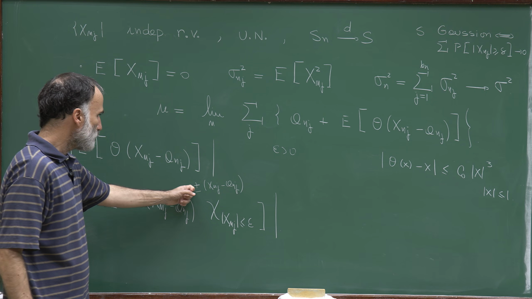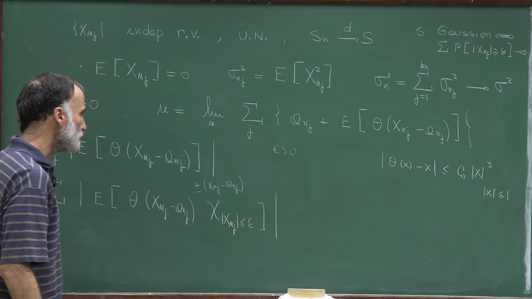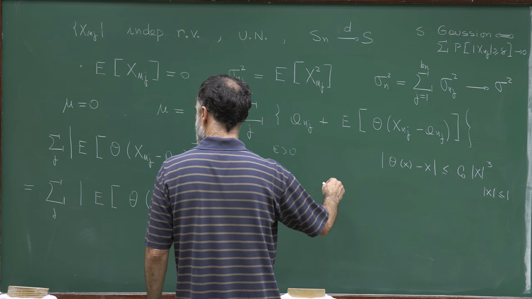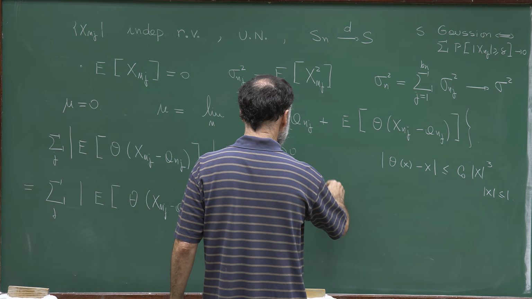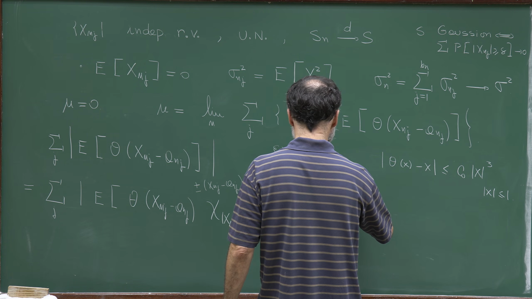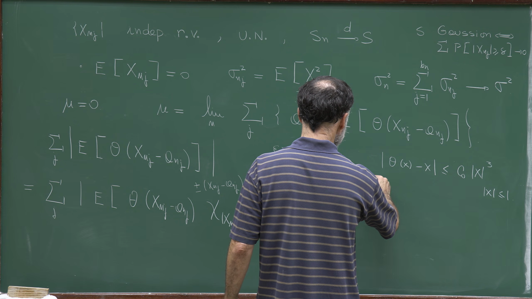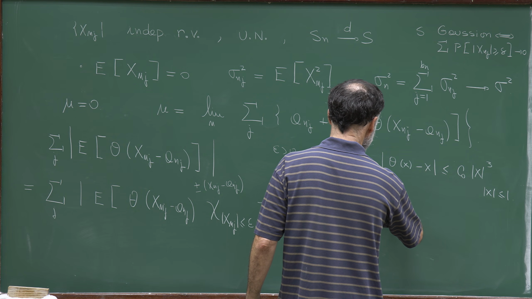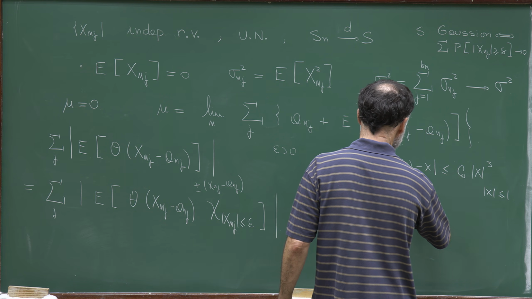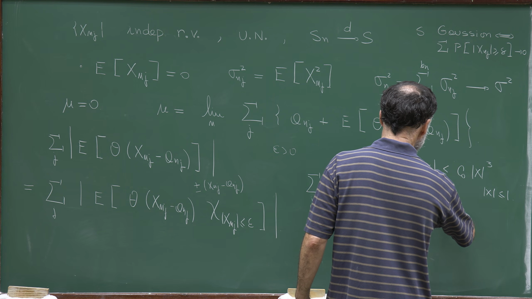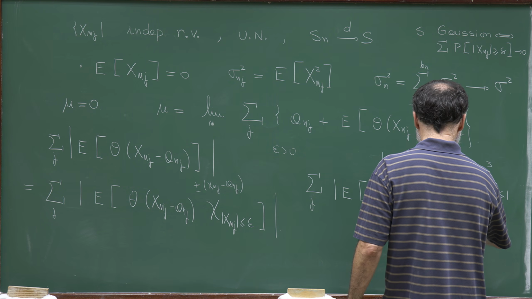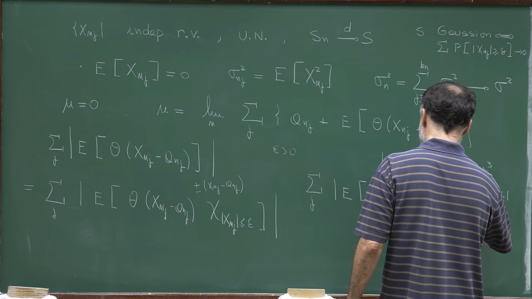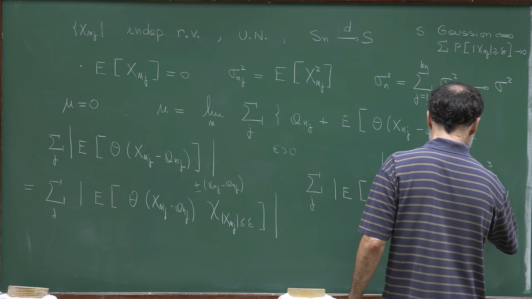So I have the piece with plus X_{n,j}, and this one I need to estimate. So I have to estimate the sum of the absolute value of the expectation of X_{n,j} minus a_{n,j}, multiplied by the indicator that X_{n,j} is smaller than epsilon.